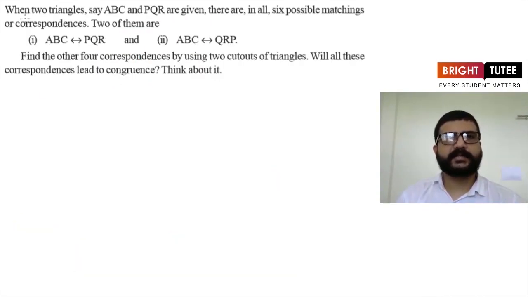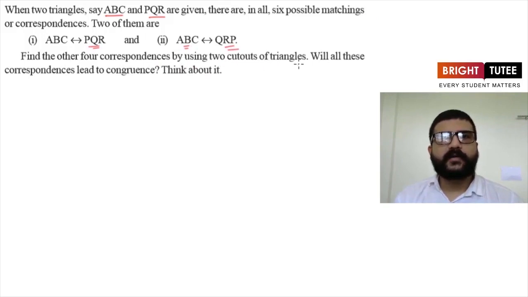Now let's see one more question. The question here is, when two triangles say ABC and PQR are given, there are in all 6 possible matchings or correspondences. 2 of them are ABC is corresponding to PQR, and the second one is ABC is corresponding to QRP. Find the other 4 correspondences by using 2 cutouts of triangles. So what we can do now, we can take 2 cutouts of triangles and try to rotate them, and by doing that we can write 4 more correspondences.